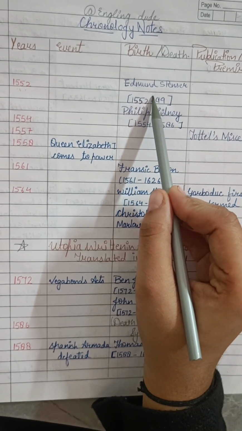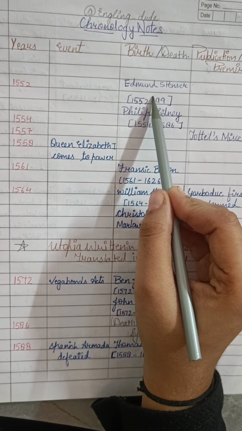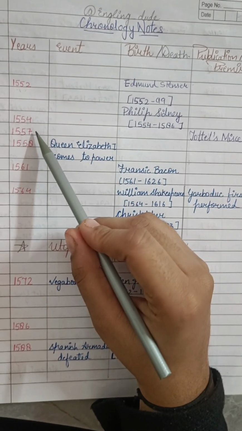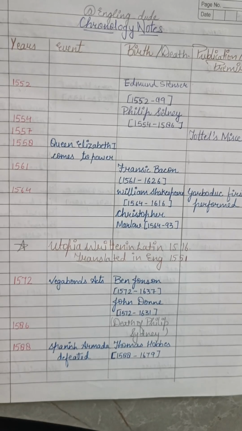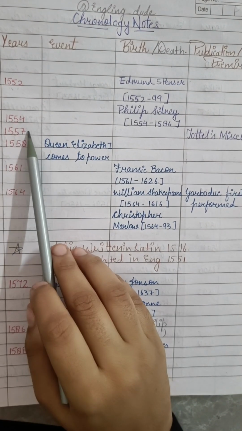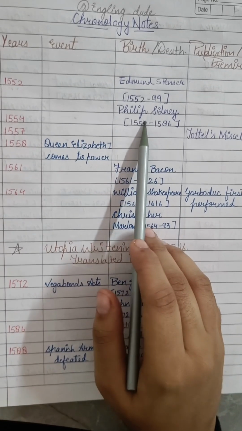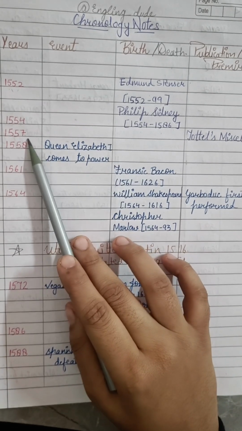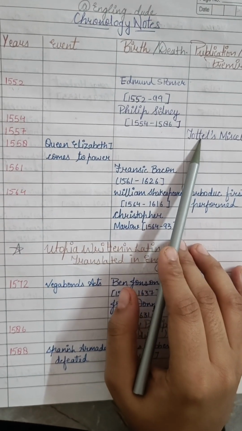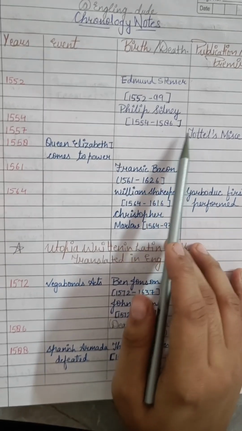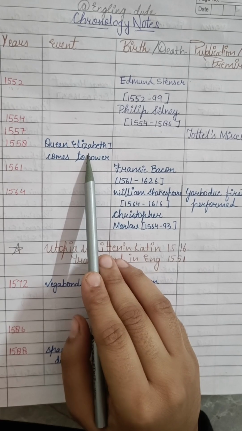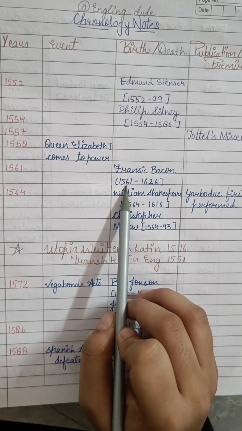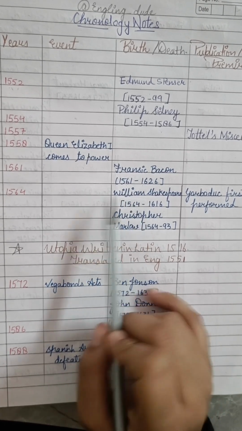1552, Edmund Spenser was born, 1552 to 1599. Right after 2 years of Edmund Spenser's birth, Philip Sidney was born, 1554 to 1586. After 3 years of Philip Sidney, Tottel's Miscellany was published. After a year, 1558, Queen Elizabeth came to power. 1561, Francis Bacon, 1561 to 1626.